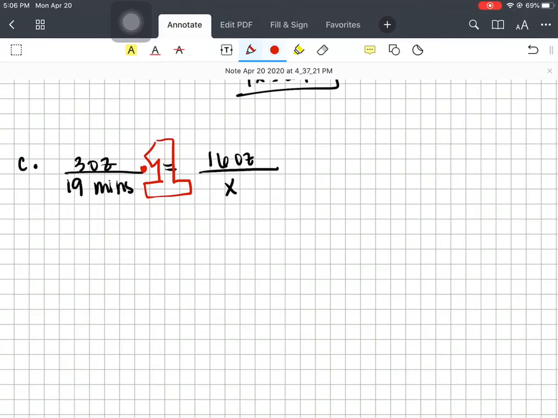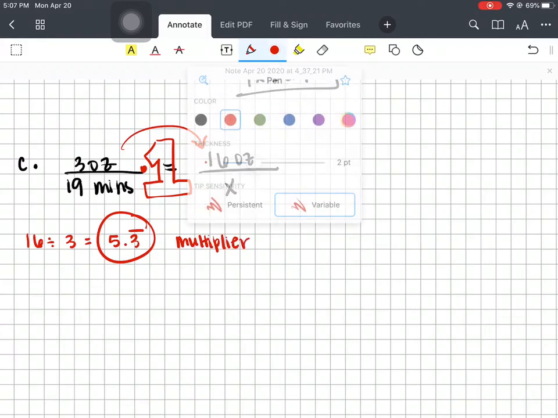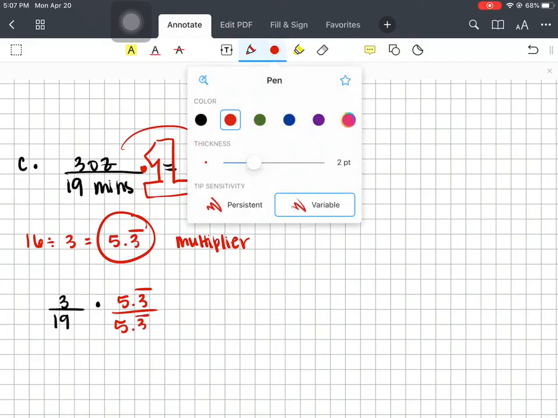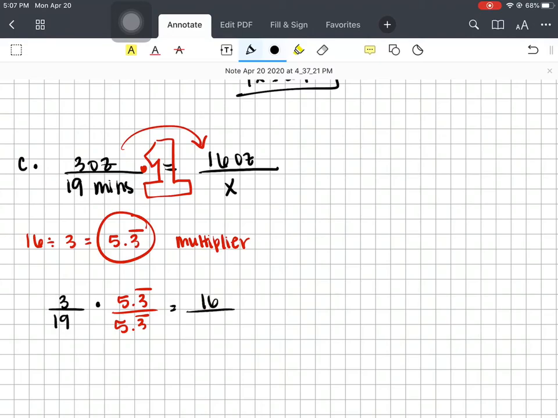to get 16? Now, I don't know what to multiply 3 times to get 16, so I'm going to work backwards. 16 divided by 3. When I do this, this gives me 5 and 3/10 repeating, right? So when I do this, this is now my multiplier. So I can rewrite this as 3 over 19 times my big 1, my multiplier, 5 and 3/10 repeating, equals 16 over some number.